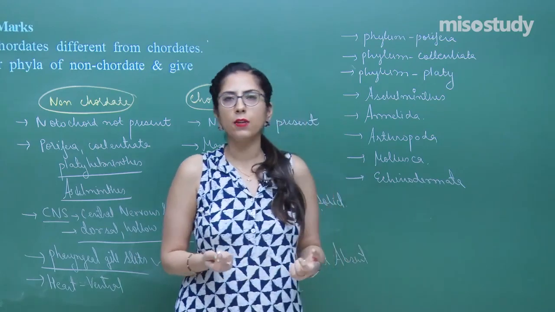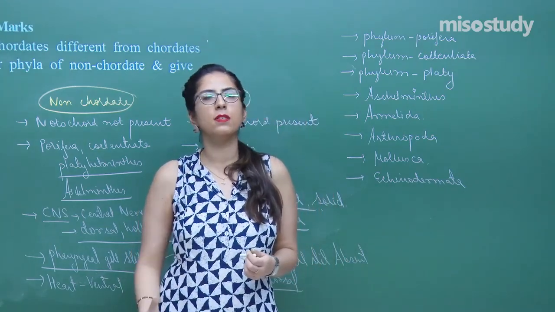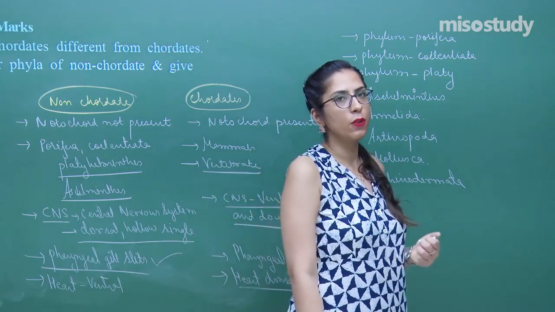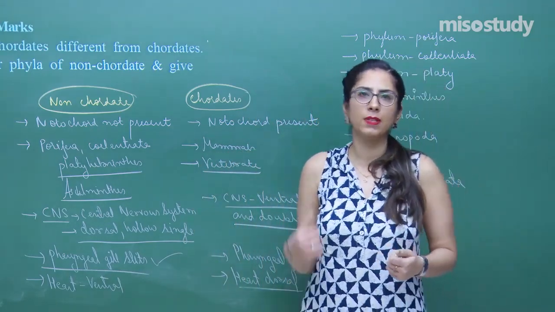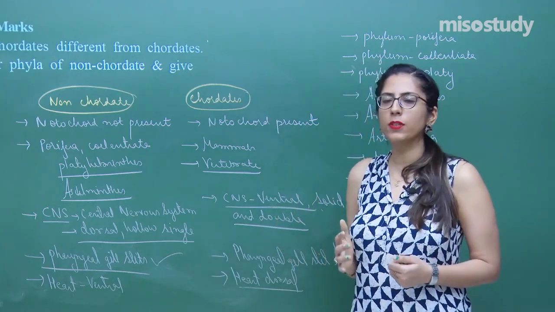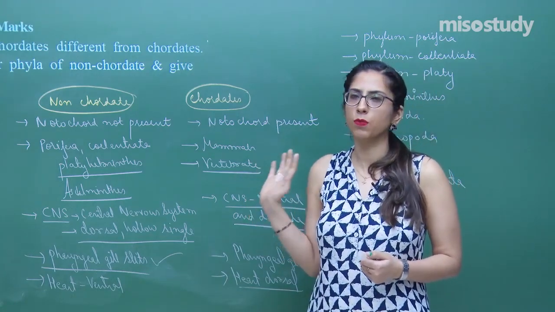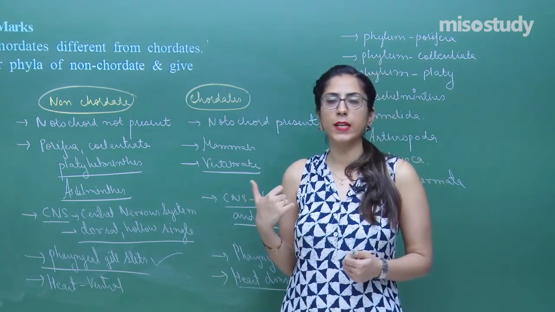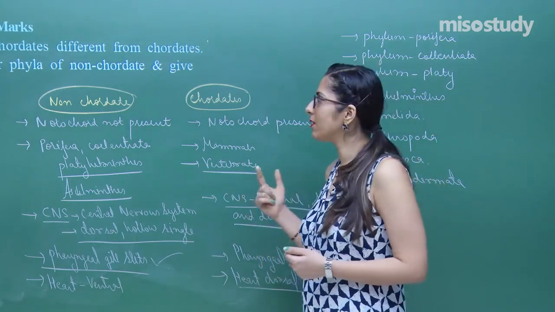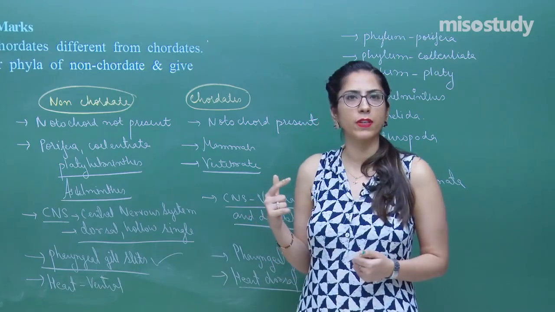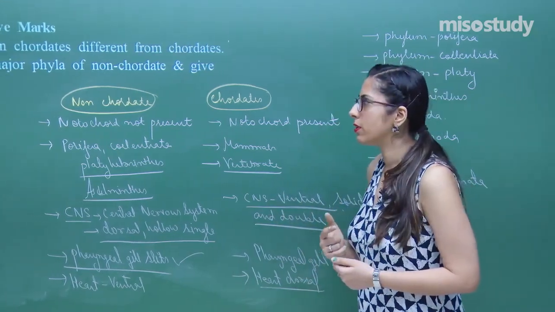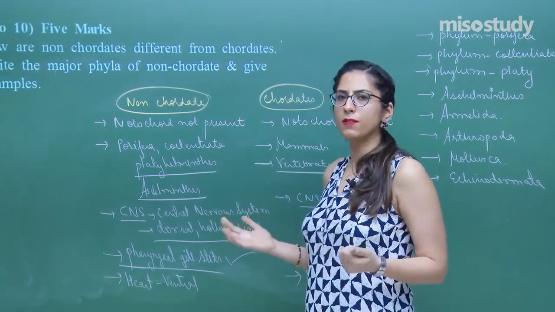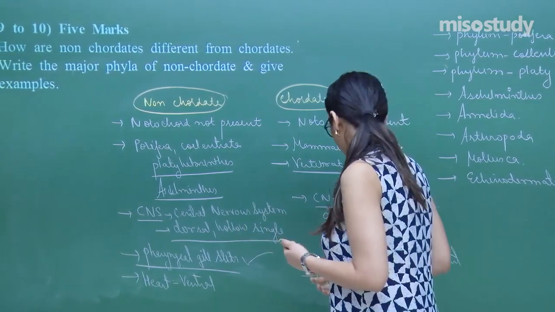Next we have is echinodermata, which are having a spines present on their body and they have a well developed water vascular system, which is also called as a ambulacral system. So you have to explain about these different phylums one by one, not in detail, but at least 1 or 2 points along with the example, because it is written in the questions that you have to give examples as well. So this is how you have to attempt a 5 marks question, quite a lengthy question, but it is very easy and a direct question.